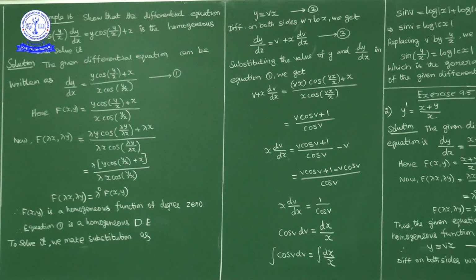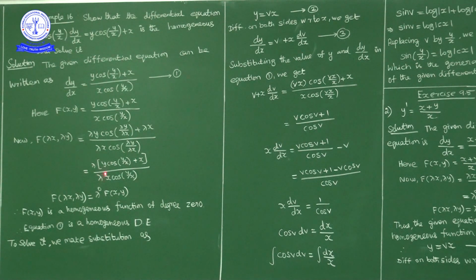In the numerator, the lambda inside the cosine cancels, so we get lambda y cos(y/x) plus lambda x, and we can take lambda in common in the numerator: lambda times (y cos(y/x) + x). In the denominator lambda cancels, leaving lambda x cos(y/x).